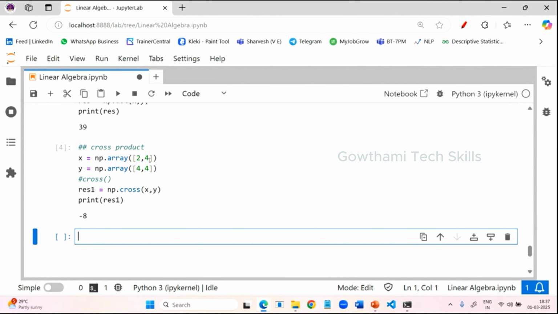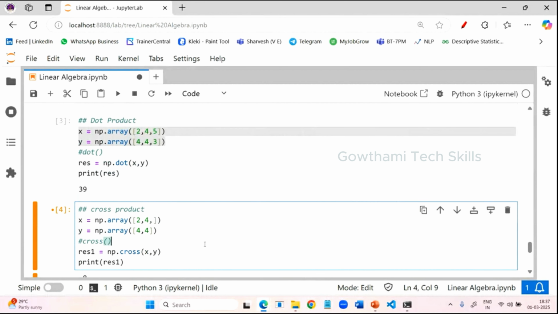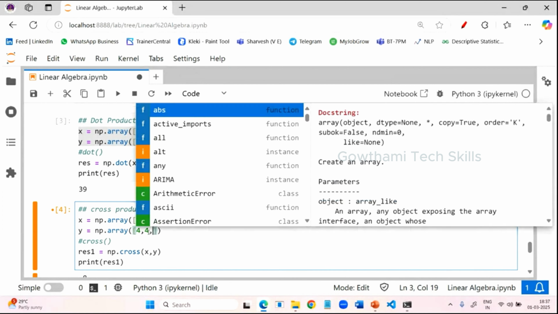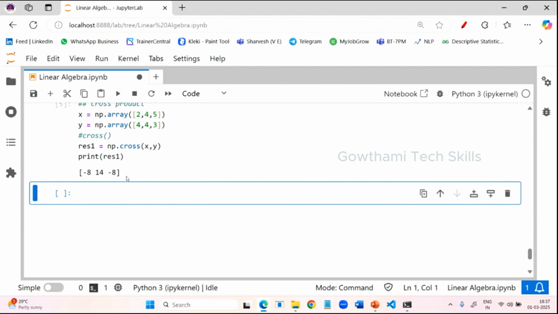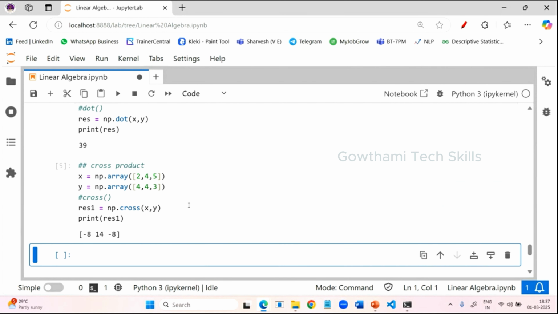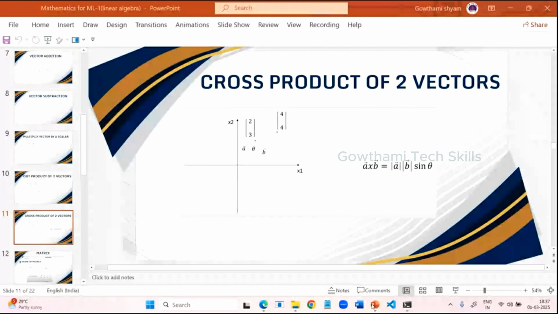If you try to mention three-dimensional values, you just provide 2, 4, 5, 4, 4, 3. You just apply this one and you are going to see the vector. Understanding what I'm saying, everyone? Yes, ma'am. So this is the dot product and cross product on the vectors. Next we are going to learn more about a matrix.